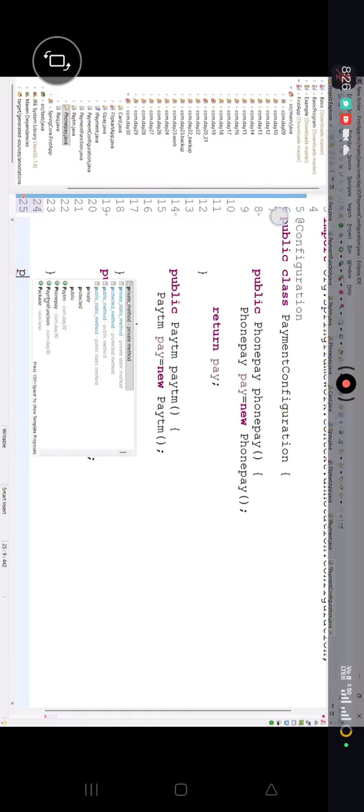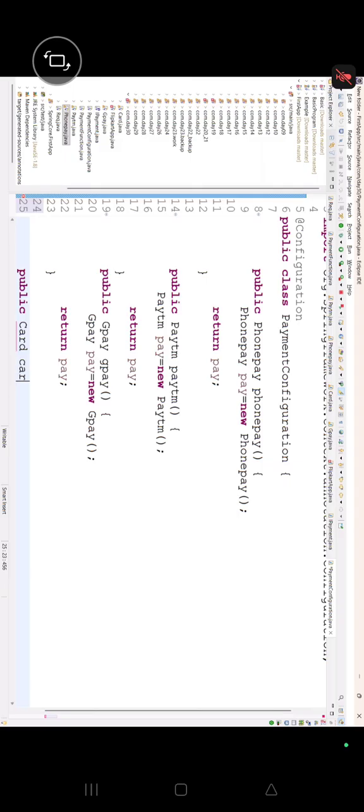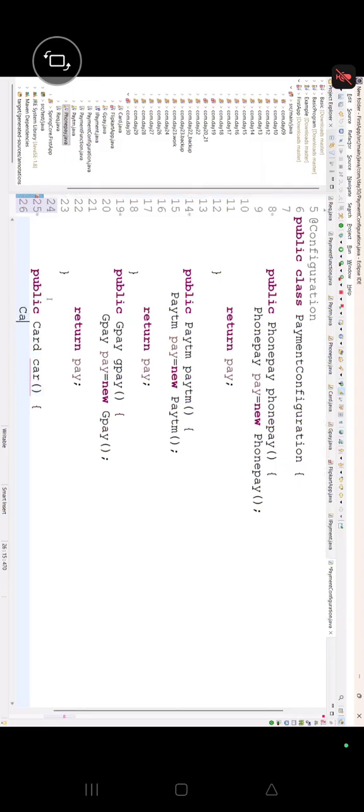Now we are done with this one, and the last one is the card one. So right now I'm writing here public Card. Everybody see here, public Card is there, and then we are creating here card. Everybody concentrate, card pay equals new Card. Okay, and then we are returning return pay.